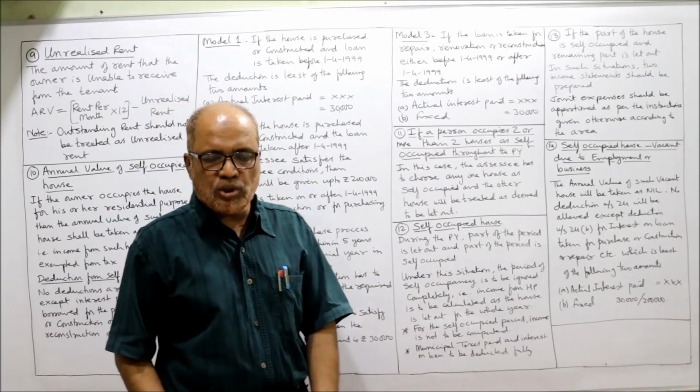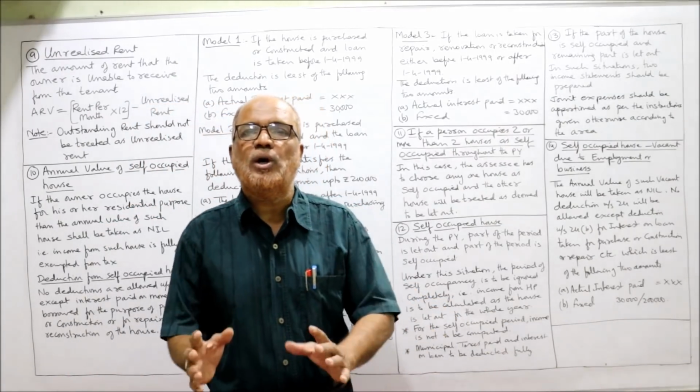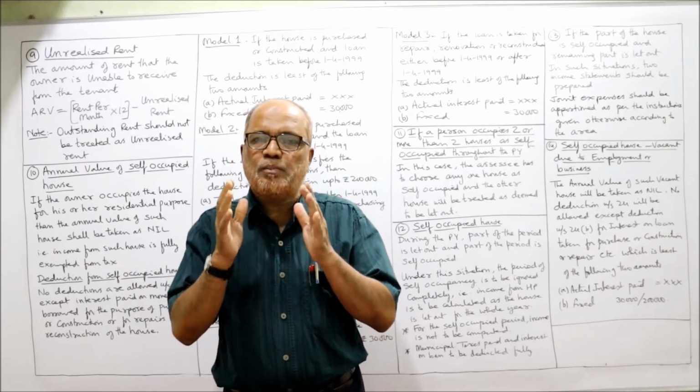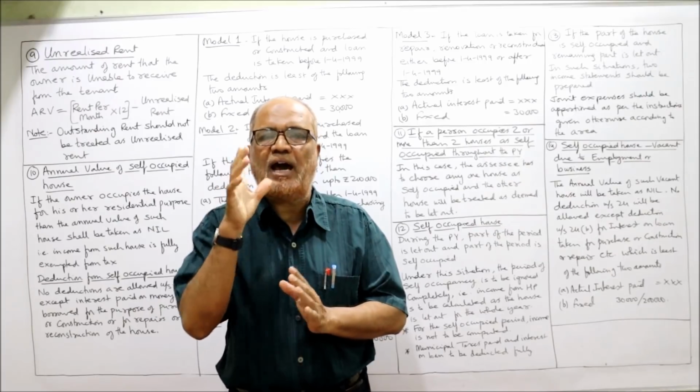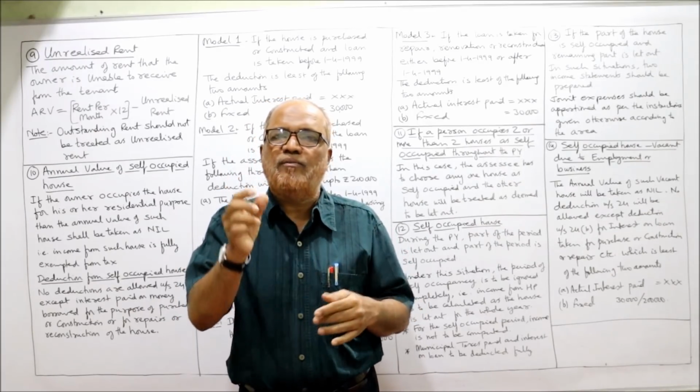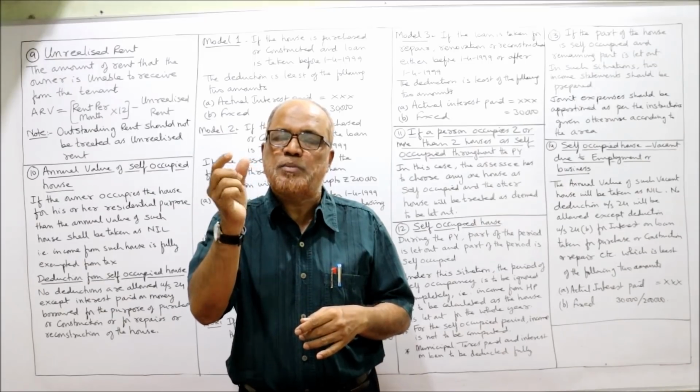That's all. So this is the completion of the theoretical part of income from house property. I have not explained in detail. Briefly, I have given the explanation. Every now and then, while doing the problems, we come across new points, special points.